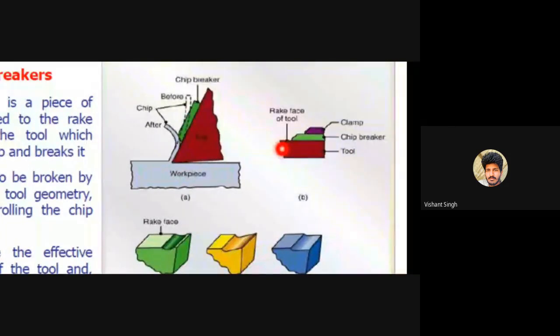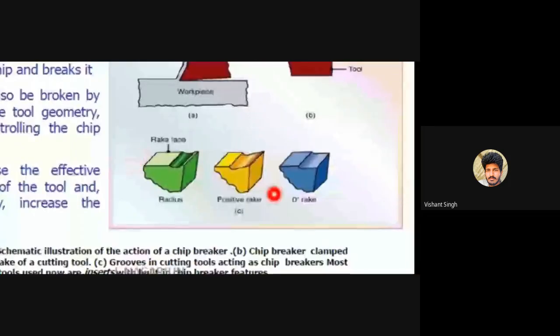Here, on the rake face of the tool, a chip breaker like this is used, and this is the clamp for clamping this chip breaker. This is the design of the chip breaker, sorry, the design of the rake face and the rake angle of the tool.